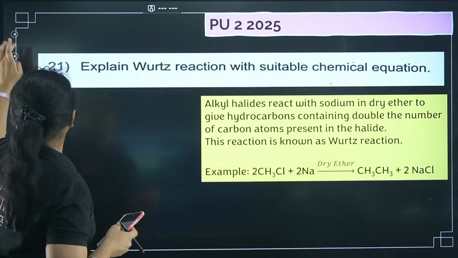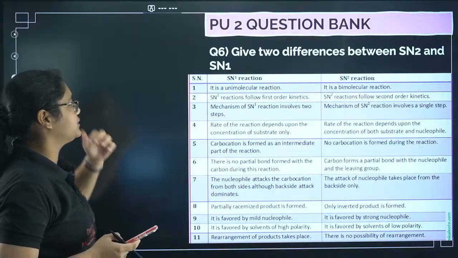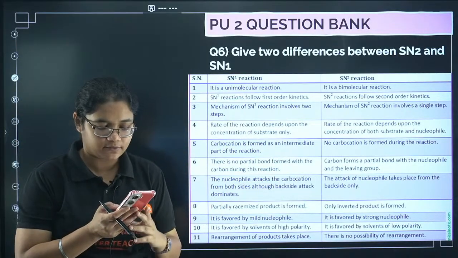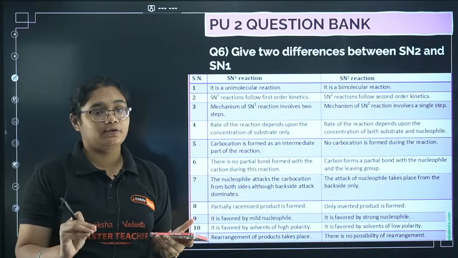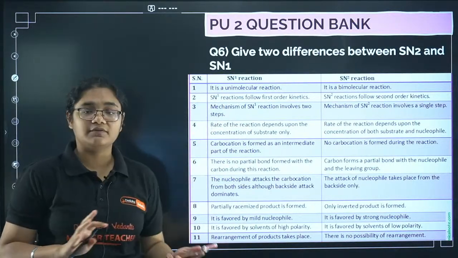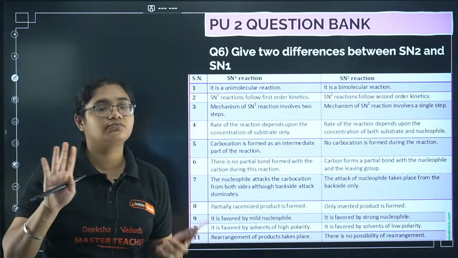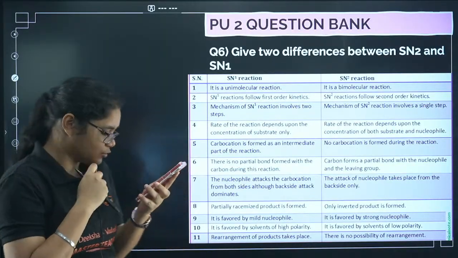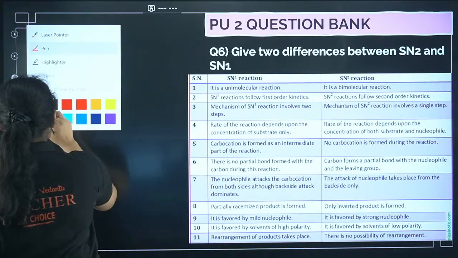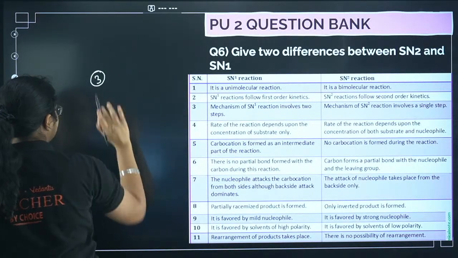Yes, very good my dear children. Let's move to the next question. So now I have taken certain 2-marker questions from PU2 question bank, okay. One of the most repeated questions is the difference between SN1 and SN2. Here so many points I have given you, you have to remember just 3 to 4 points, okay. So yes, Kavana, you are correct. Just 3 to 4 points, okay. 3 points if you remember, that is enough.